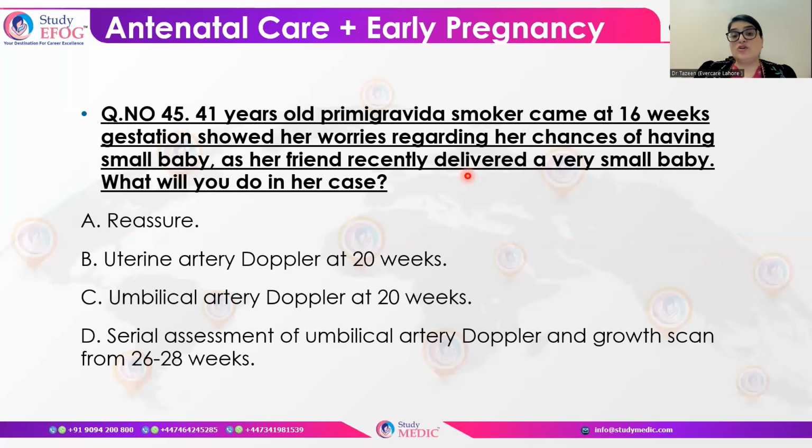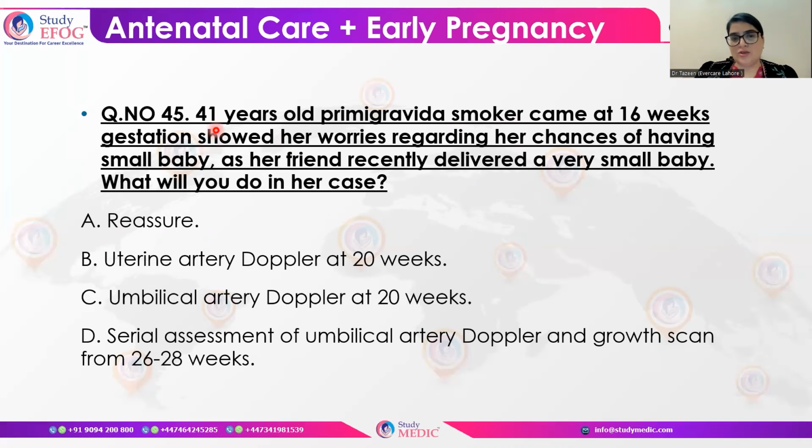So what will you advise this patient? Now first thing is that you have to find out what the risk factors actually are. Small for gestational age baby in her friend is not a risk factor, but her age is a major risk factor here, which is 41 years. Although smoking is also a risk factor, the number of cigarettes is not mentioned here.